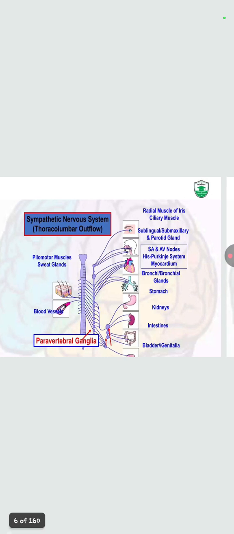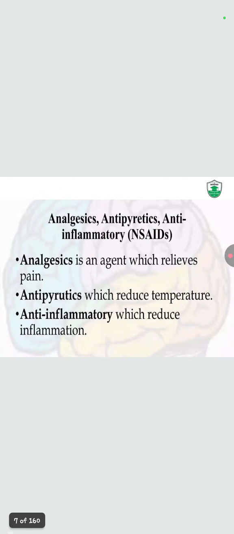Now on the eyes, it will dilate the pupil. On the lacrimal gland it causes no tears. On the salivary gland it causes thick secretion. On the blood vessels they contract. On the heart, during the sympathetic nervous system, they increase the force of contraction as well as the heart rate. Lungs dilate during the sympathetic. In the parasympathetic they constricted and in the sympathetic they dilate. In the GIT it will decrease muscle motility and tone, and in the urinary system a decrease in urination.